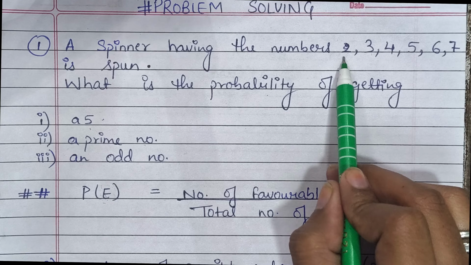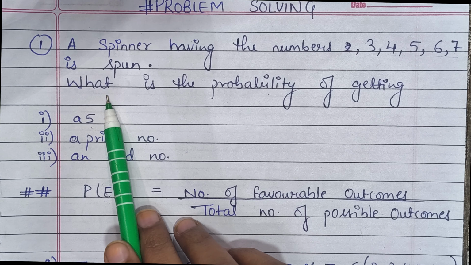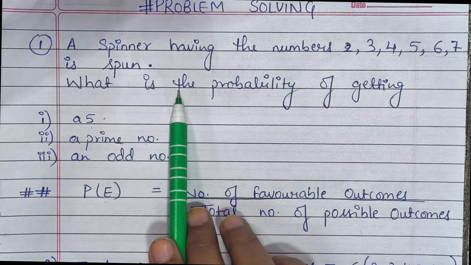So let's start. The first question we have is: a spinner having the numbers 2, 3, 4, 5, 6, 7 is spun. That means there is a spinner and every section of the spinner has one of the numbers 2, 3, 4, 5, 6, 7. How many total numbers do we have? 6. The question we have to answer is, what is the probability of getting a 5? What is the chance of getting a 5 when the spinner is spun?